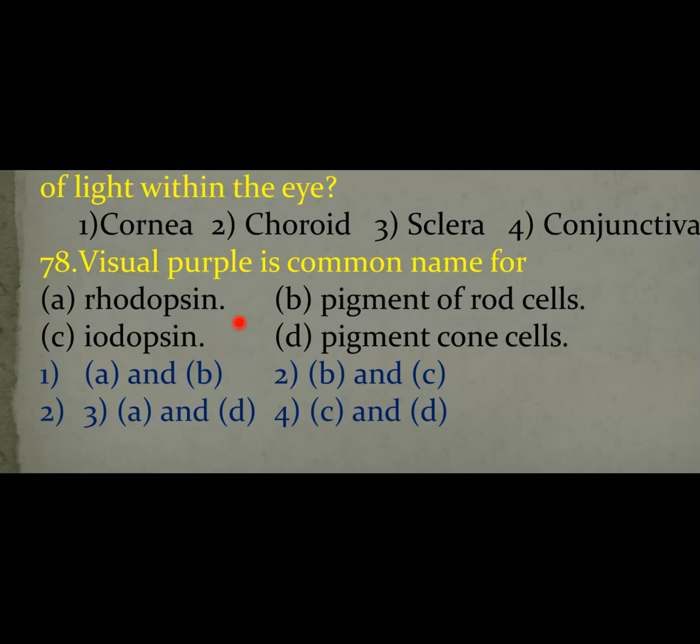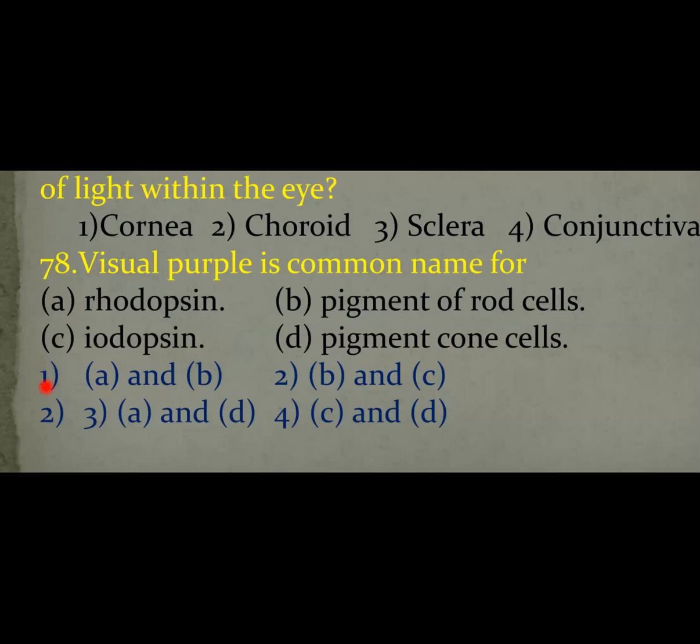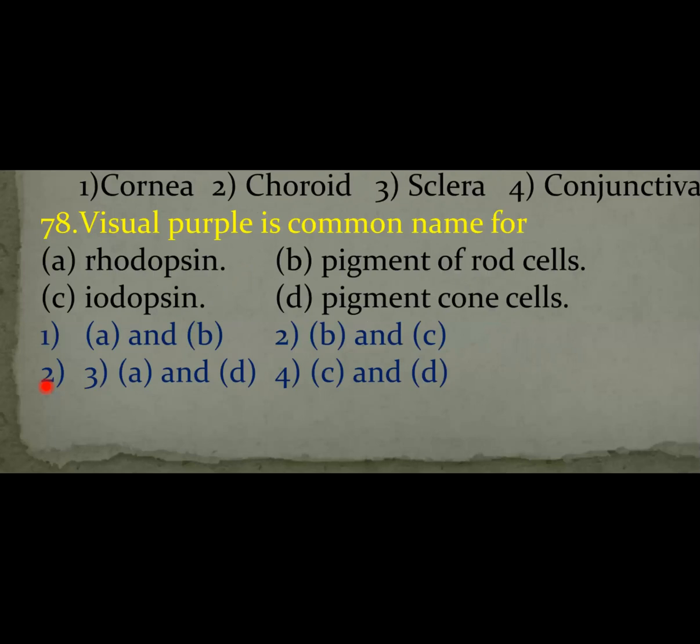Yes, visual purple is commonly called rhodopsin, and rhodopsin is the pigment of rod cells. Iodopsin is the pigment of cone cells. Here they are asking only about visual purple, so A and B is the option. So the answer is the first option. Rhodopsin is the pigment of rod cells. Let us move on to the next question.